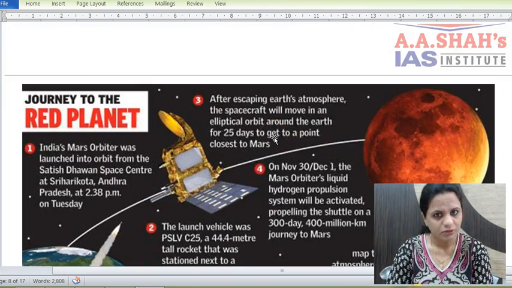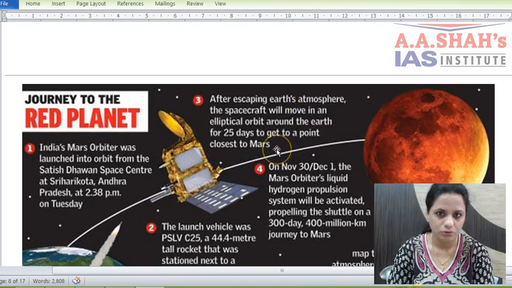So now in Chandrayaan 2, which is being planned, there will be an orbiter, a lander, and also a rover which will move on the surface of the moon. So that is being planned for Chandrayaan 2. So that is an advanced version now of Chandrayaan 1.